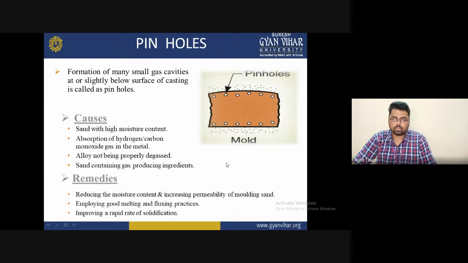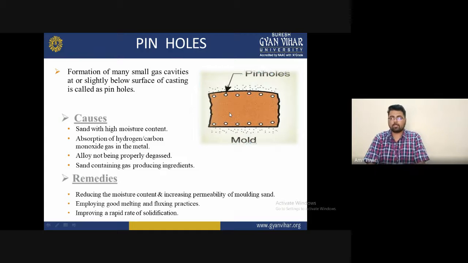Second is absorption of hydrogen or carbon monoxide gas in the metal, and the alloy not being properly degassed, and sand containing gas-producing ingredients. So these are the reasons for generating this type of pinholes in the mold.